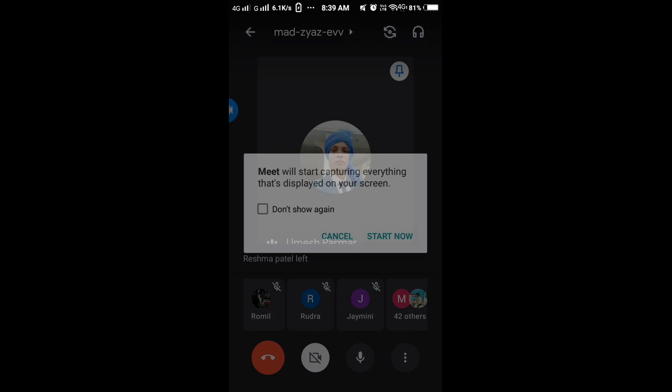So again I repeat, the first one is apical meristem. It is present at the tips of the roots as well as stems. It increases the length of the roots and stem. Second one, intercalary meristem, present at the base of the leaves or internodes on twigs. Third one, lateral meristem. It is present on the lateral sides. It increases the girth of the stem as well as the root, and it is also known as the cambium.